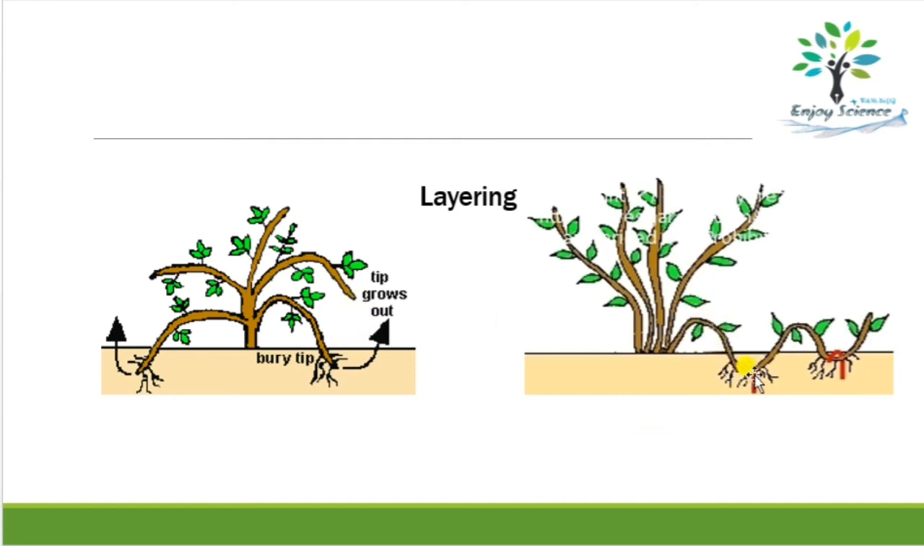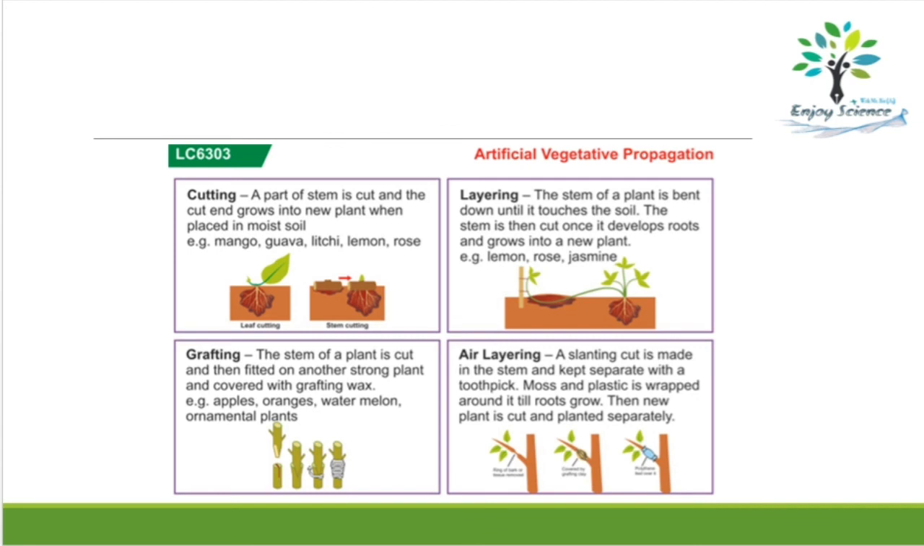And in the other case, what happens, those stems are manually buried under the soil. Okay, not the tip, but the middle part of the stem is buried under the soil, and once it is buried, roots start growing. Okay, and you can later cut this part and a new plant will grow from that buried part. Okay, so these are some examples of artificial vegetative propagation. So you can go through these different types of artificial vegetative propagation also.